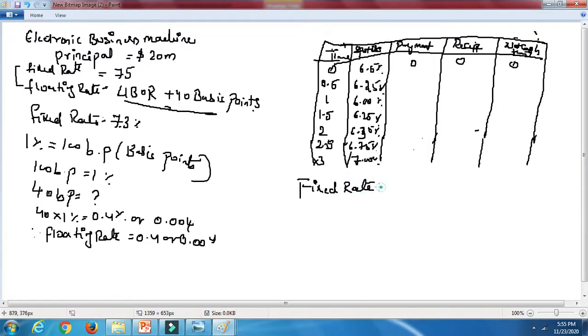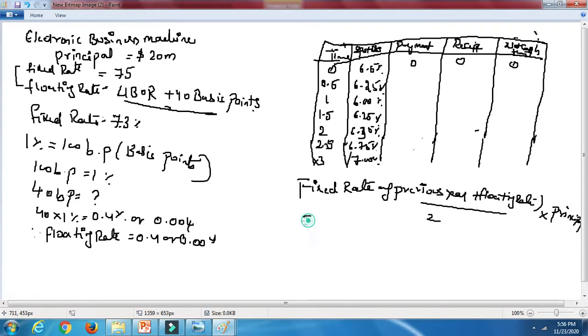So how we are going to calculate is fixed rate of previous year plus floating rate divided by 2 into the principal amount. See here, let's say we are going to calculate for 0.5, 6 months.